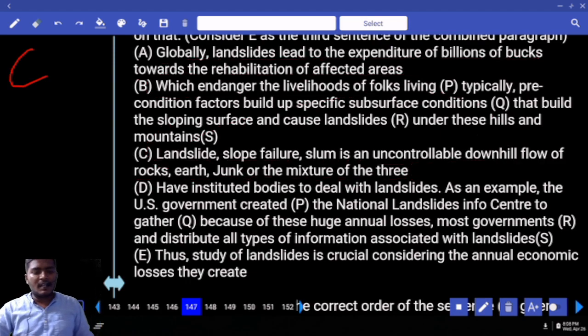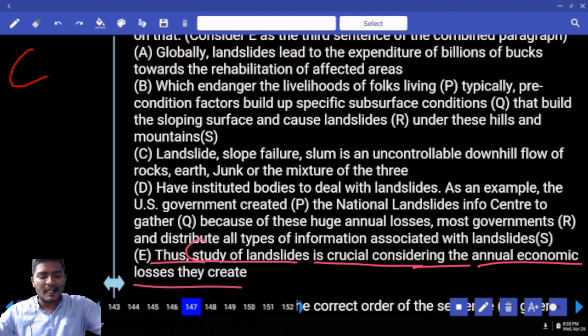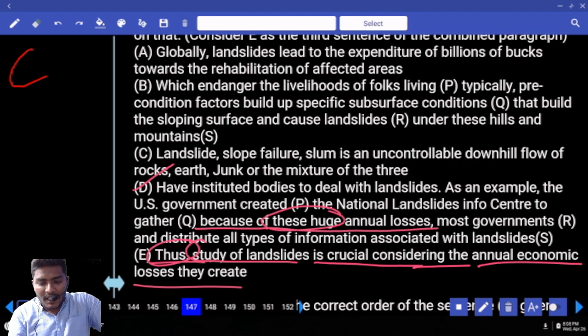C. Now after C, what is the sentence you can use? Look at E. E is starting with thus. Thus gives the meaning of so or conclusion. What is there in thus? Study of landslides is crucial considering the annual economic losses they create. Now, can thus be used immediately after C? Is that possible? No. Next, look at the D sentence. In the D sentence, we have started the sentence with what here? Because of these huge annual losses. What is mentioned here? These huge annual losses. The word these refers to what?